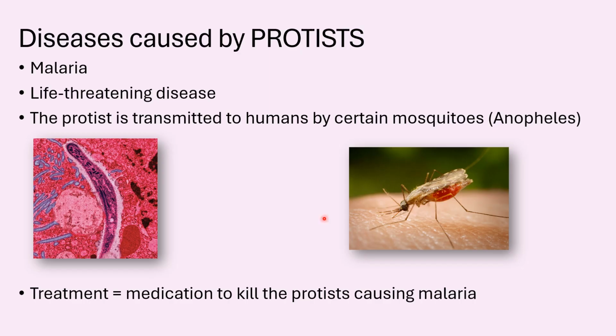Now, there's also diseases caused by protists. And an example of that is malaria. Now, we all know that malaria is a life-threatening disease. And this protist, this organism that causes this illness, malaria, is transmitted to humans by certain mosquitoes, the Anopheles mosquito. It's not all mosquitoes, but a certain type of mosquito can carry this microorganism over to humans when they sting you. And then you can contract malaria. But the treatment is to treat the patient with medication that can kill the protists causing the malaria.